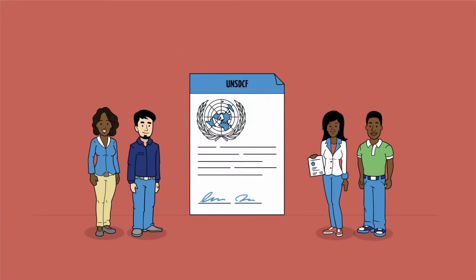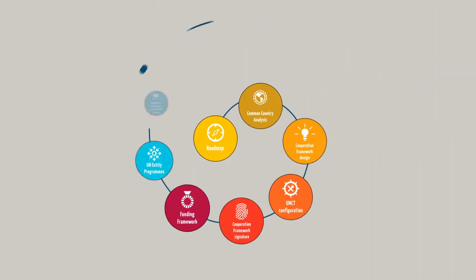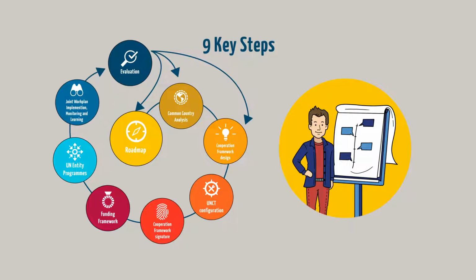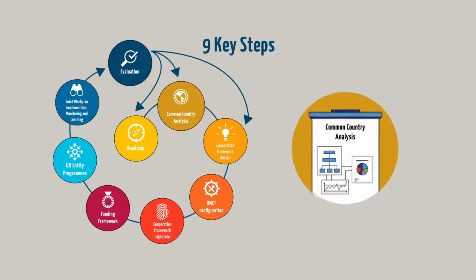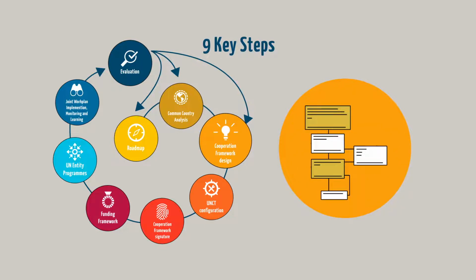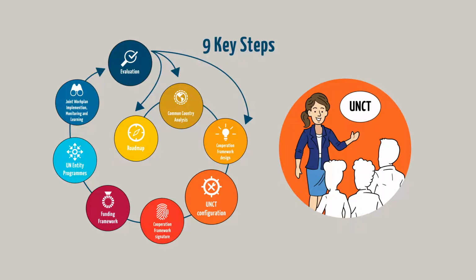The cooperation framework guides the entire programme cycle of the UN support to countries. This cycle is usually 3 to 5 years long and features 9 key steps. A roadmap that outlines the main steps of the cooperation framework design process. A common country analysis that examines a country's progress and challenges toward achieving certain sustainable development goals, with opportunities to speed up action by 2030. A design stage that identifies and prioritises the solutions with the biggest impact potential, where the UN can add the greatest value. A configuration of the UN country team, when the UN capacities required for delivering expected results are defined.